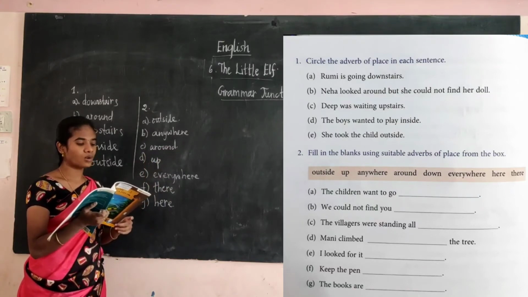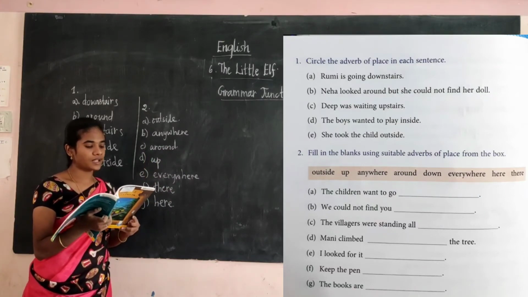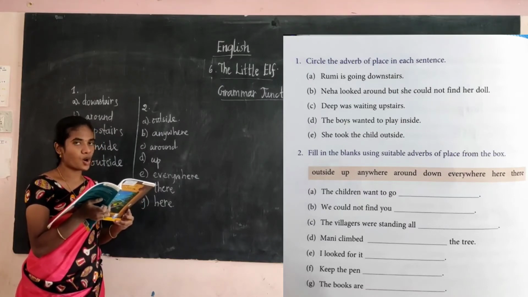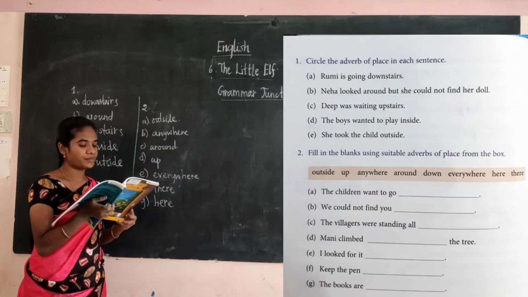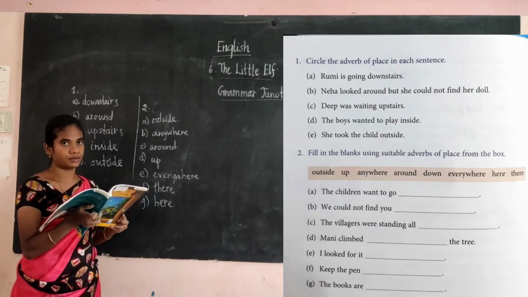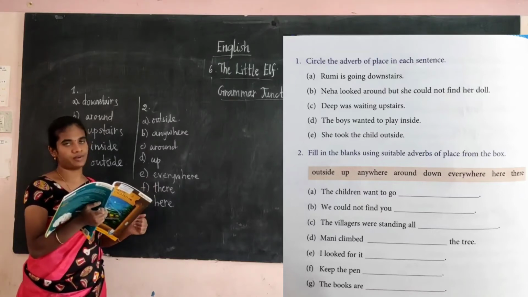The children want to go outside. We could not find you anywhere. The villagers were standing all around. Mani climbed up the tree. I look for it everywhere. Keep the pen there. The books are here. Okay. These are the adverbs of place.